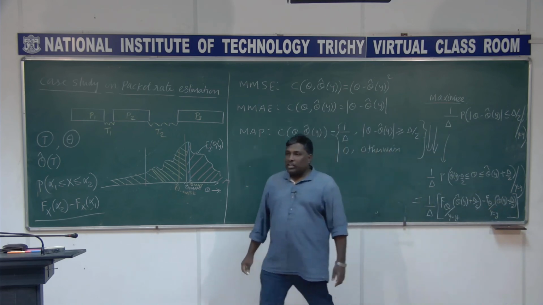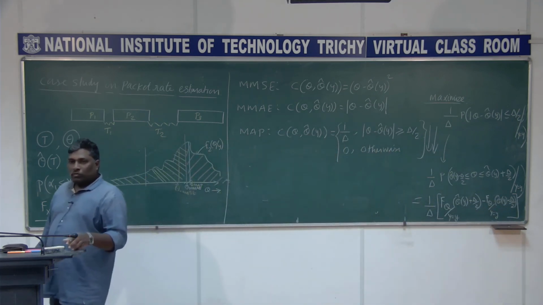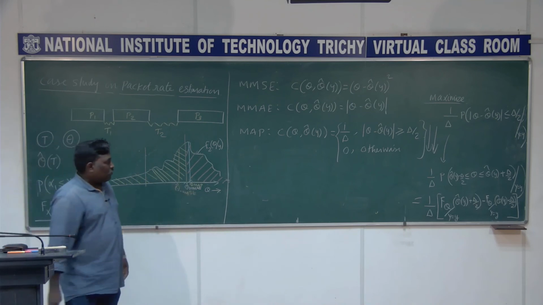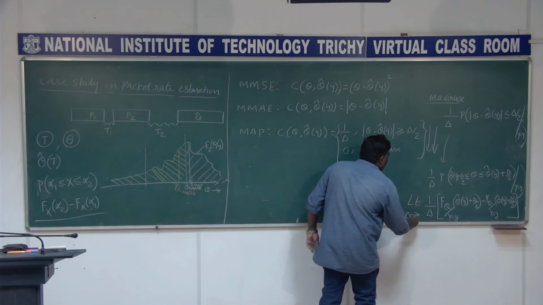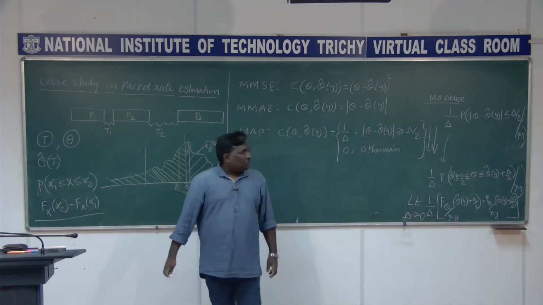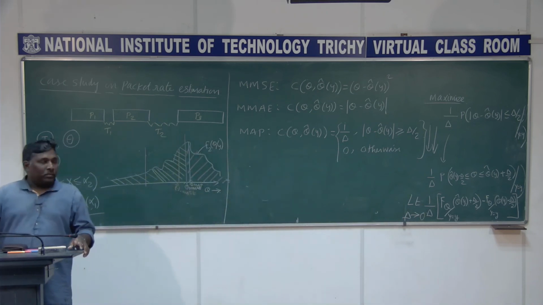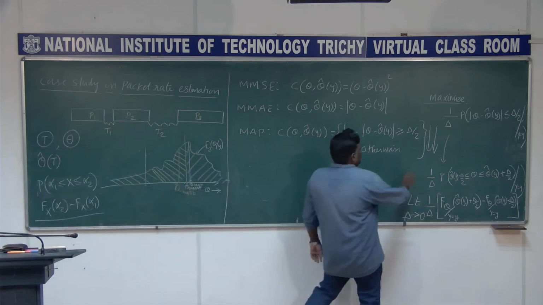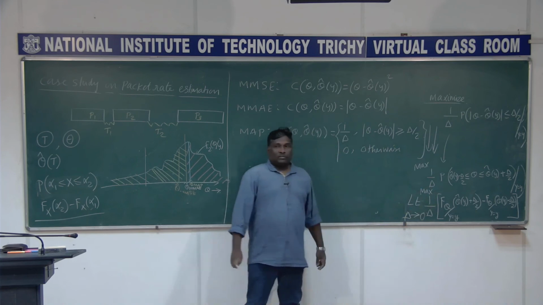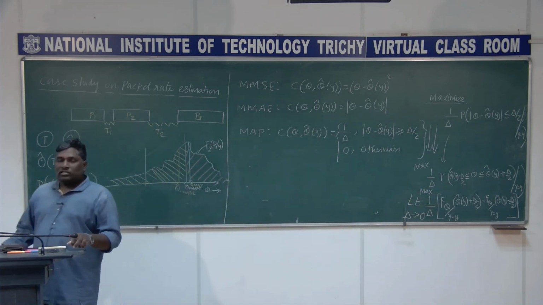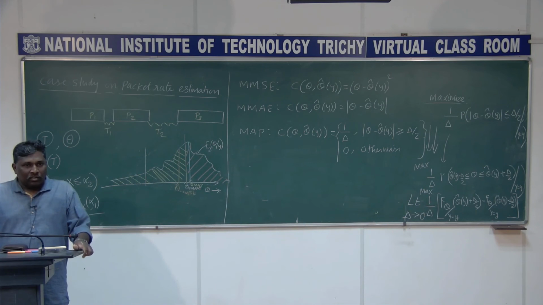And I already told that this delta you wanted to have a limit tends to 0. So if I apply this limit, everywhere I will write it as max here. What is that definition? This looks like the differentiation, F of x plus h minus f of x divided by h, limit h tends to 0.